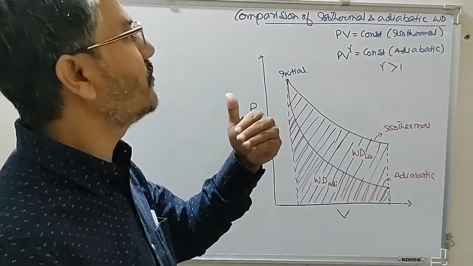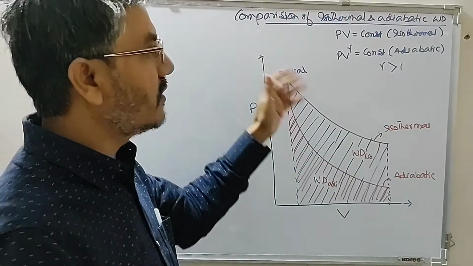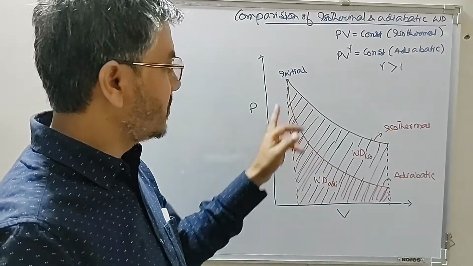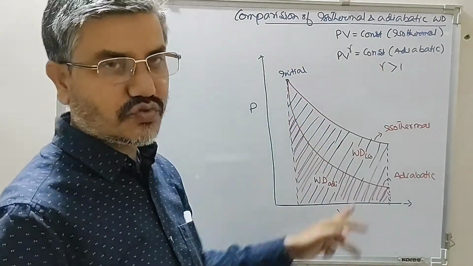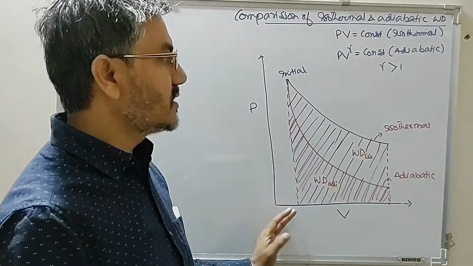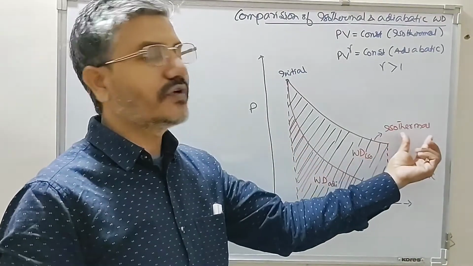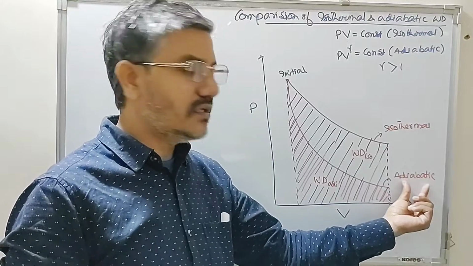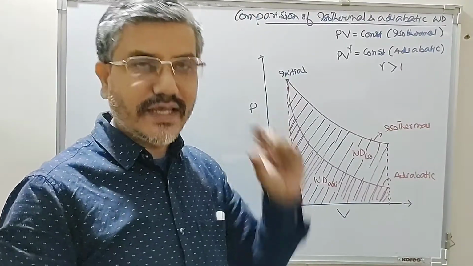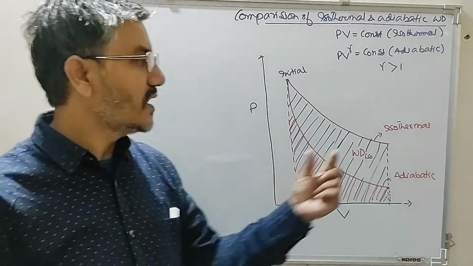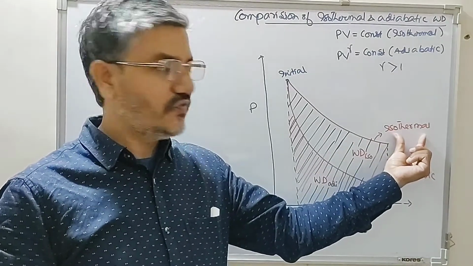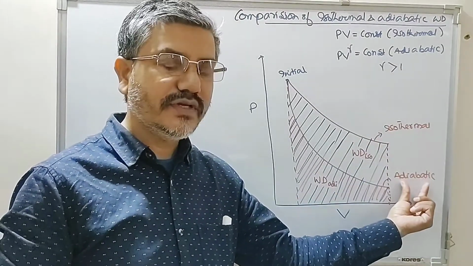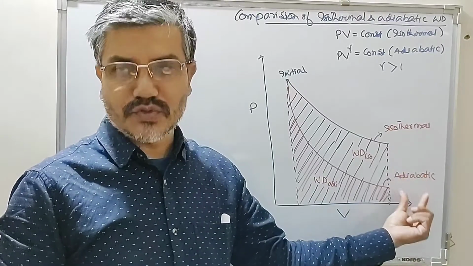So the slope of adiabatic graph in a PV graph should be greater than that of isothermal. So in this case, the area under the graph for isothermal is always greater than the area under the adiabatic graph. So the net work done during isothermal is always greater than net work done during adiabatic process.